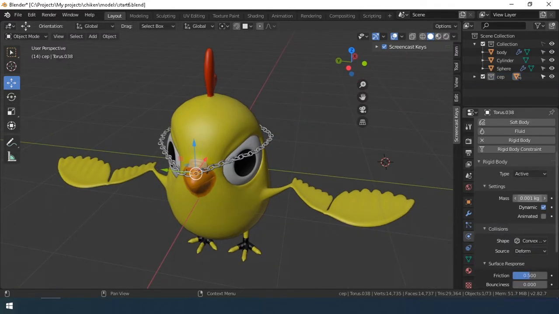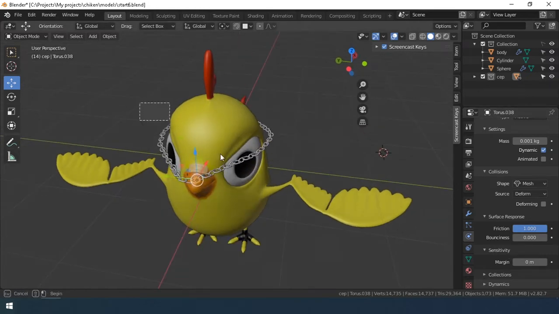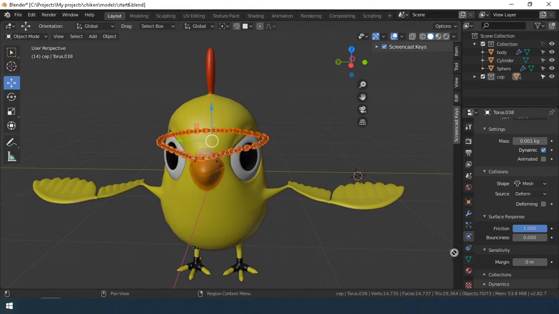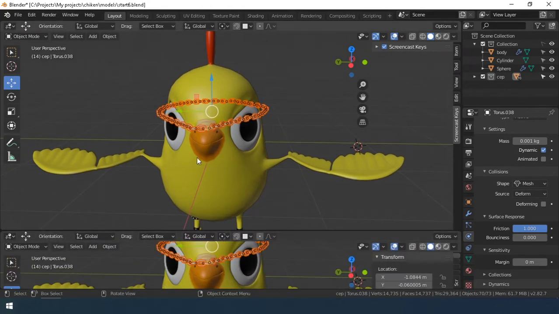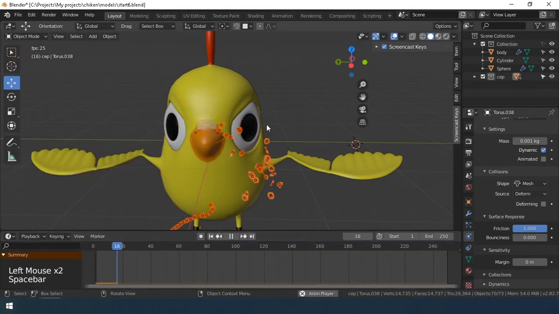Next, select one link in the chain and set the rigid body property to type active. Configure the parameters as in the video. Then select all the links in the chain and in the object menu select the rigid body scroll and copy from the active. Objects are ready.